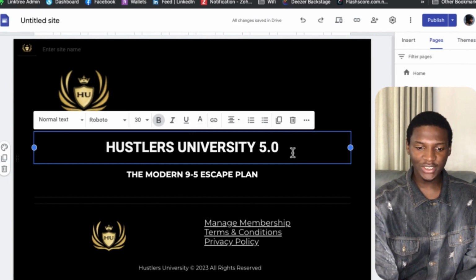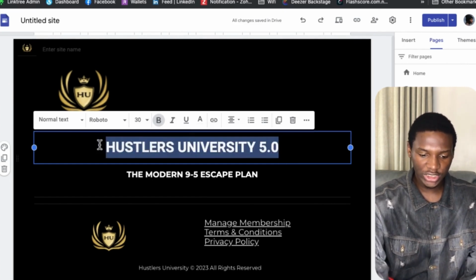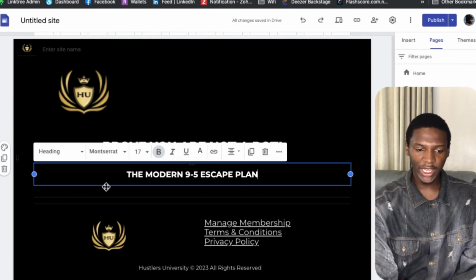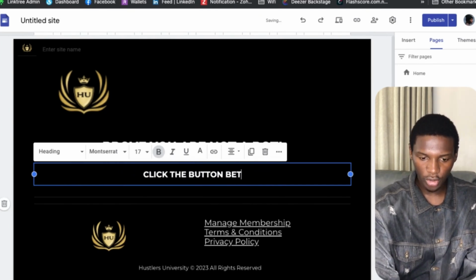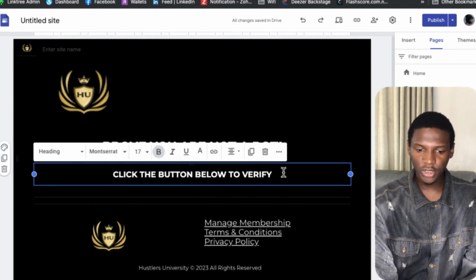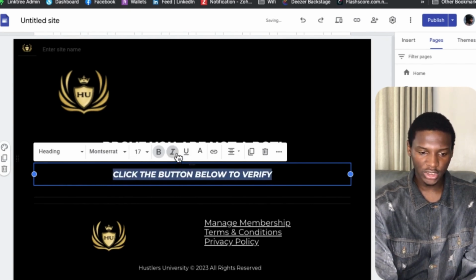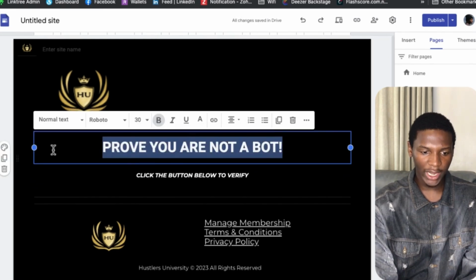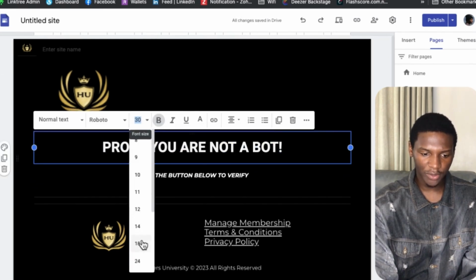So once that is done, guys, I'm going to come over to where it says Hustlers University 5.0. I'm going to change this to prove you are not a bot, right? And I want to highlight this below, and I'm going to change this to click the button below to verify. I'm going to click on this, change it to italic, and make this small. I think 10 is too small. I'm going to highlight this and make this bigger. I want this to be very big.